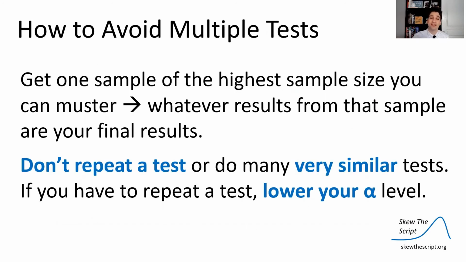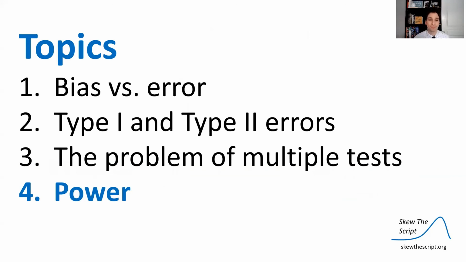So you should avoid this, and here's a way to avoid it. Get one sample, the highest sample size you can muster, and whatever results from that sample are your final results. Just take it as is. Don't do it again. Don't repeat a test or do many very similar tests, but if you need to repeat a test, you should lower your alpha level to make that rejection or type 1 error rate smaller.